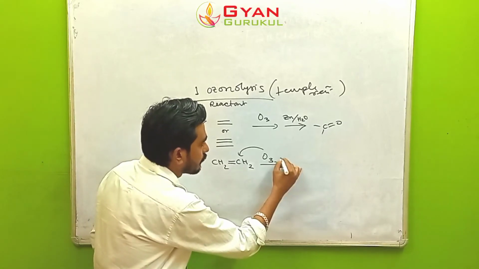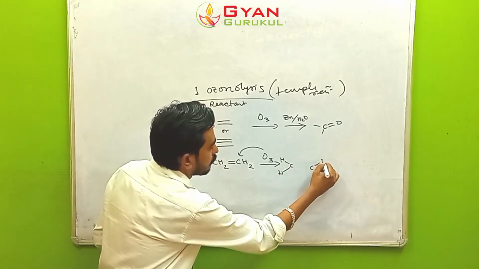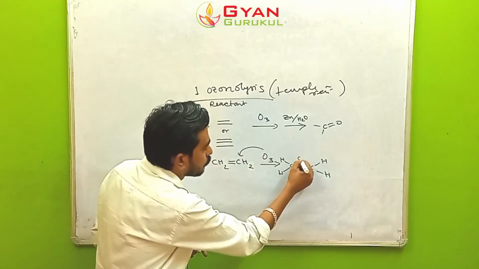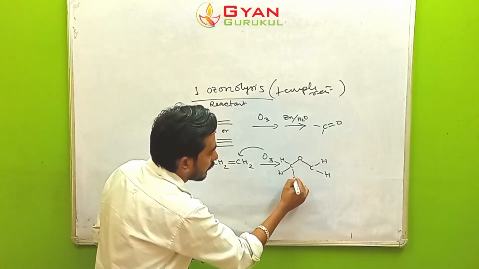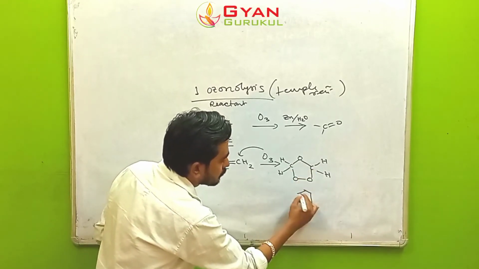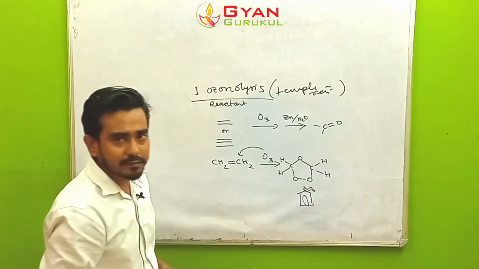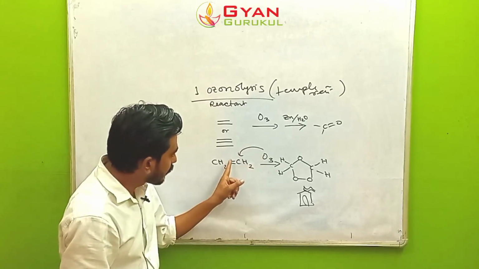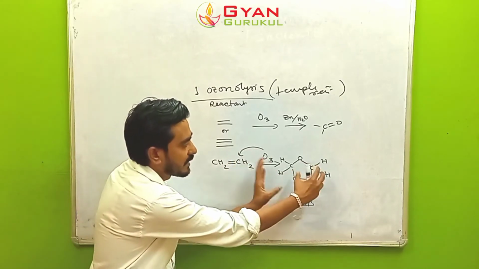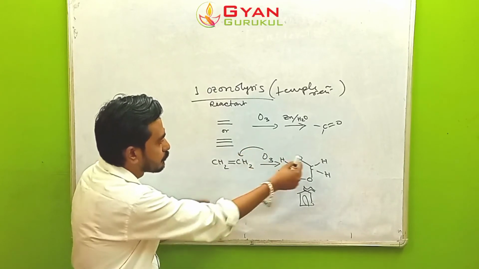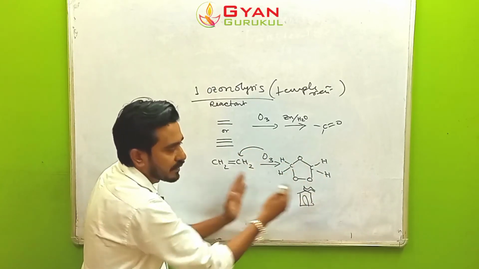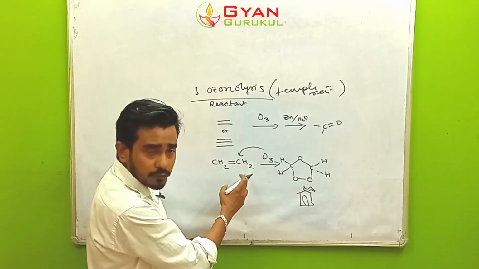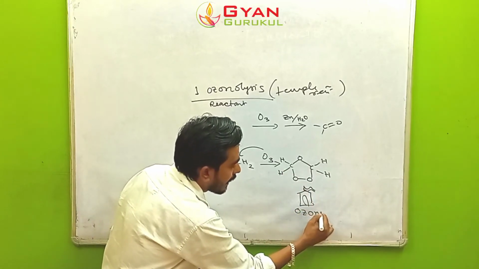How? See. So here we are having the two hydrogen, here we are also having the two hydrogen, and ozone is going to attack the double bond, and out of this three oxygen, one oxygen is going to make the top and the other two oxygen are like this. So now you see your temple like pattern has formed, right? So always whenever there is ozonolysis related problem, you will find out that ozone is going to attack the double bond or triple bond, it is going to form a temple like structure. Distribute all the oxygen in this way, one at the top, two at the bottom, you will get temple like structure. This is the intermediate. This structure has formed due to ozone, and that's why it is called ozonide.